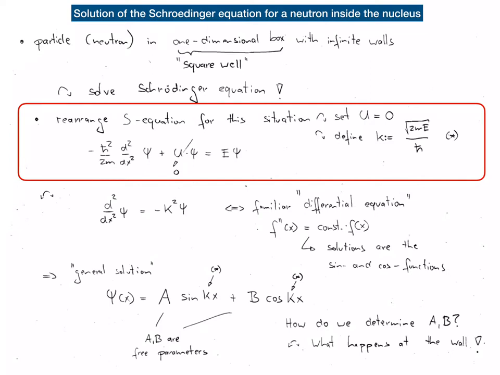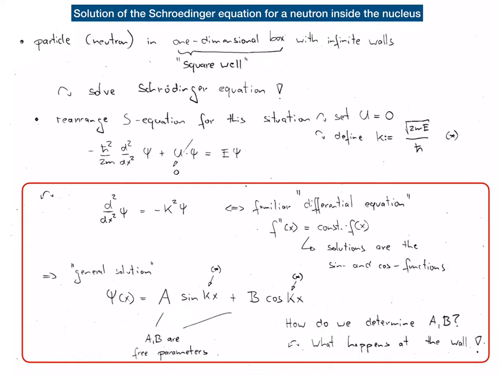The equation can be simplified further by compiling the constants h bar and the mass m into a constant k as the square root of 2mE divided by h bar. Substituting this equation star into the Schrodinger equation now turns it into a simple differential equation of second order.